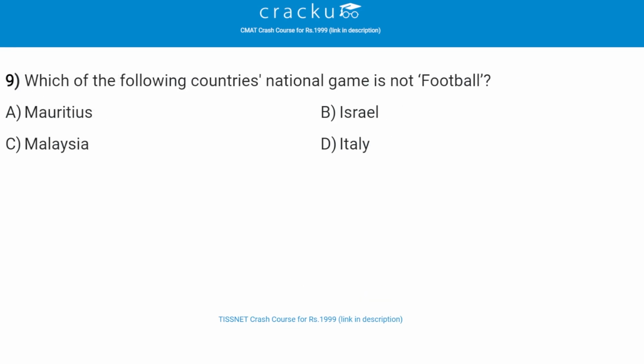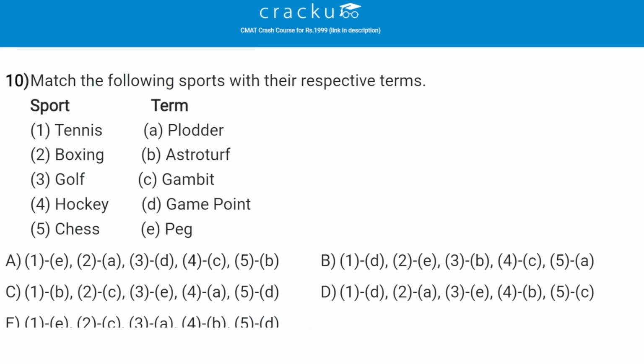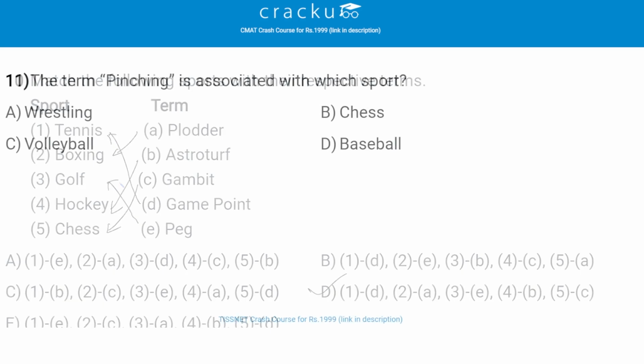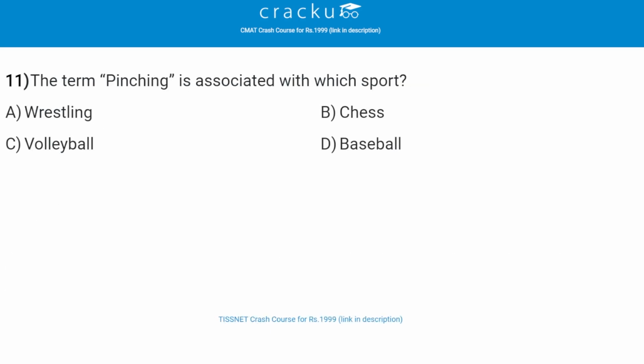Next, which of the following countries' national game is not football? The correct answer is Malaysia, that is option C. Next, match the following sports with respective terms. The correct answer is option D, that is plodder is related to boxing, astroturf is related to hockey, gambit is related to chess, game point is related to tennis, and finally peg is related to golf. Next, the term pinching is associated with which sport? The correct answer is baseball, that is option D.